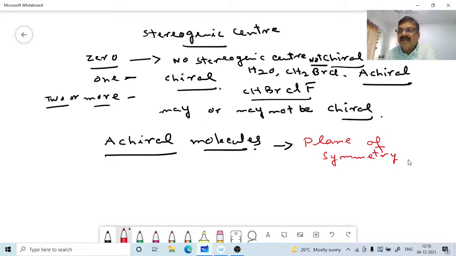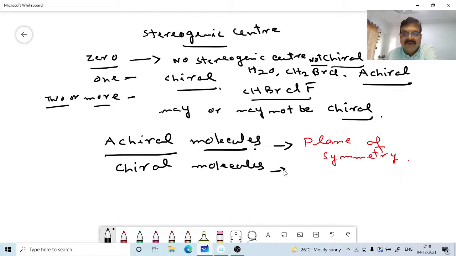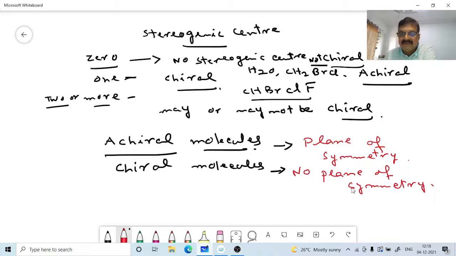Chiral molecules have no plane of symmetry.